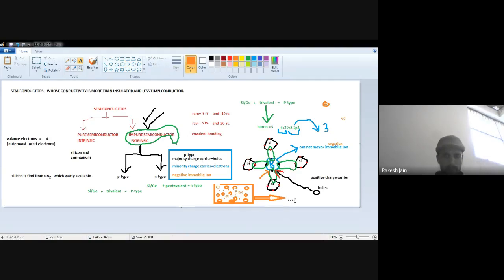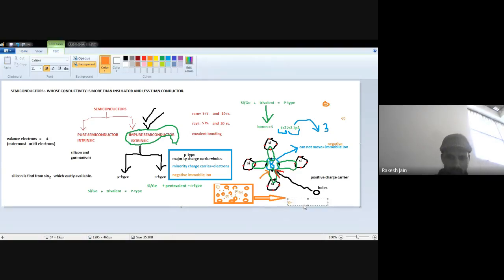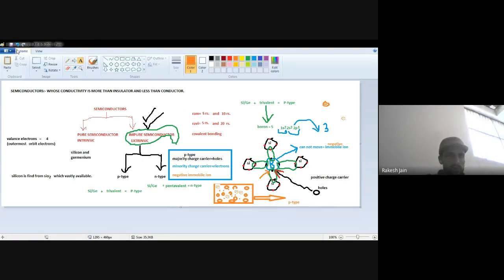How can we make this p-type semiconductor? Similar to this, the n-type semiconductor will be made by doping with a pentavalent impurity, that is phosphorus. So in the next class, I will teach you how the n-type semiconductor is made.